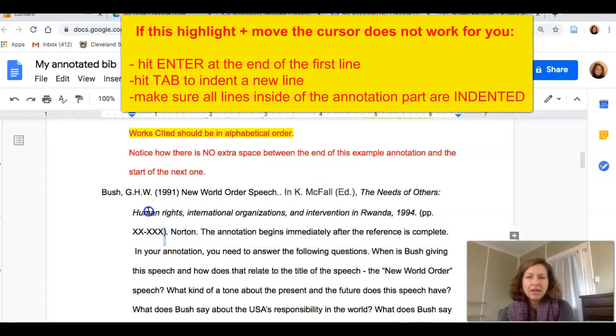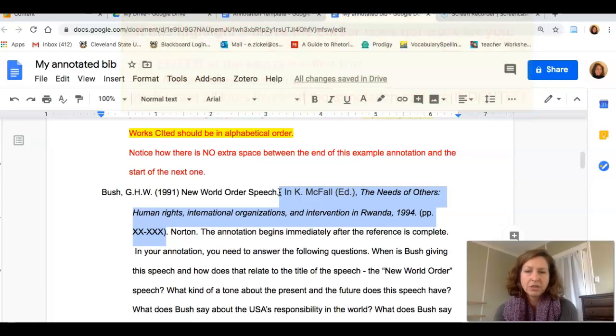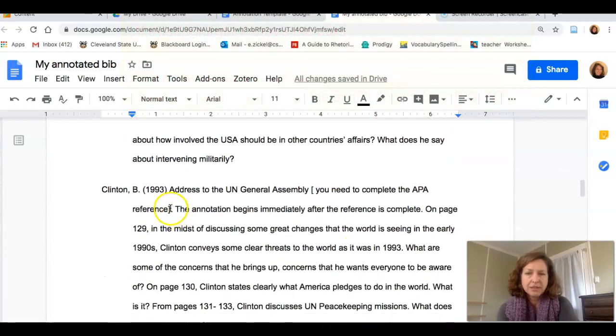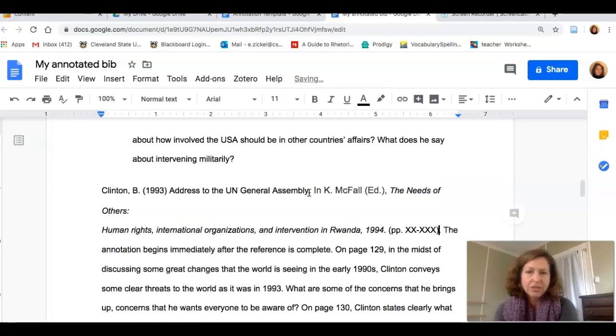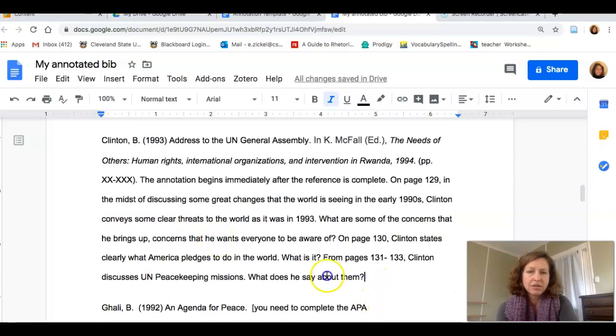Okay, so notice that I just copied this. I created this for you guys so that you can copy it into every single one of your annotations. Control C. Let's scroll down and put it into Bill Clinton's because I chose to read Bill Clinton's. Control V. And again, I have to hit Enter at the end of my first line. I want to hit backspace so that I get everything else in the same order.